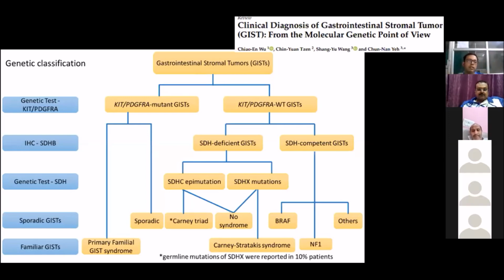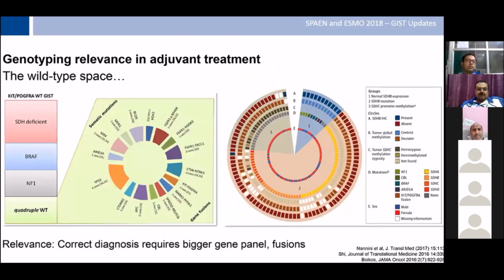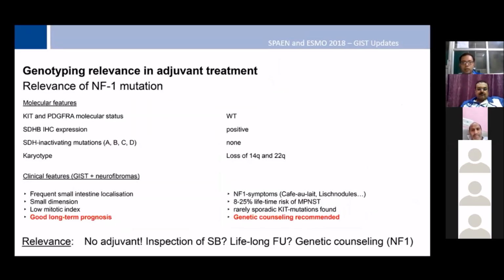So the question of genotypic relevance in adjuvant treatment comes, and it is more relevant in the wild type space where KIT PDGFR is negative. So it could be SDH deficient, it could be BRAF, it could be NF1, or it could be quadruple wild type. So the correct diagnosis requires a bigger gene panel testing, or next generation sequencing testing.